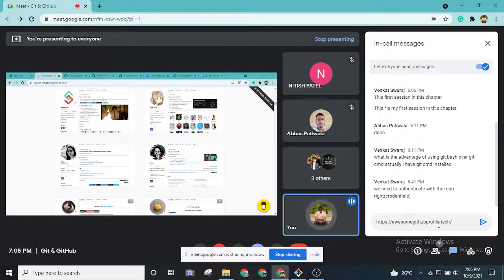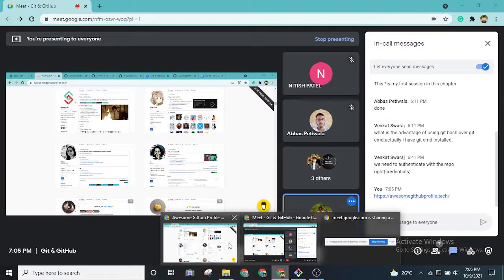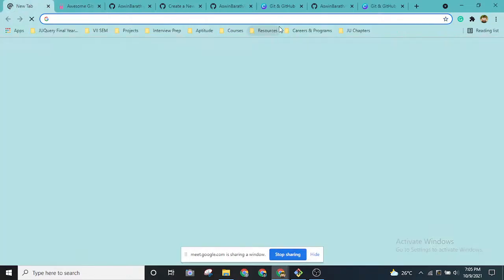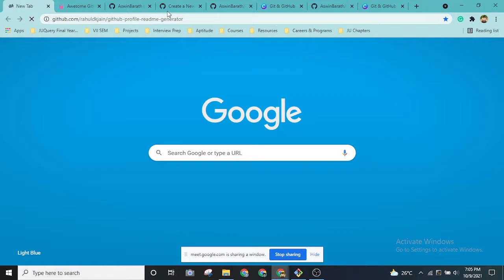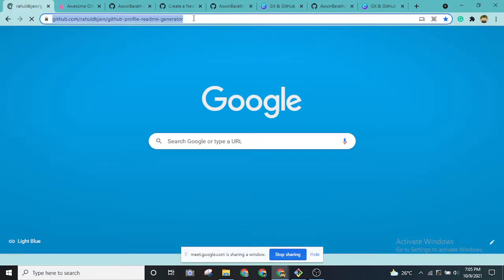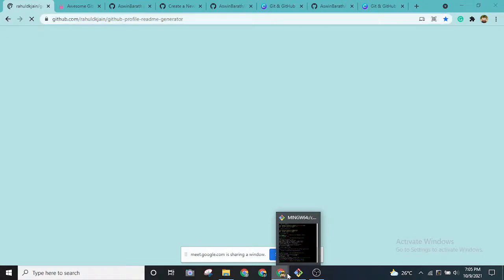And there's another website that you can use, which is going to be very useful as you are starting your journey, which is the GitHub Profile README Generator. You can use this website directly to create a README file.